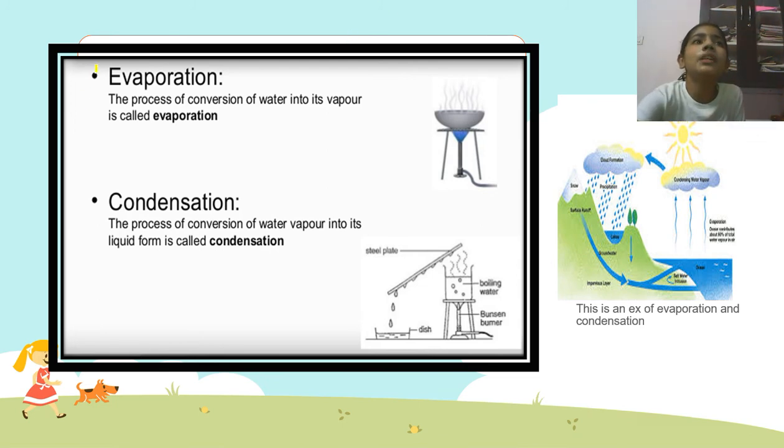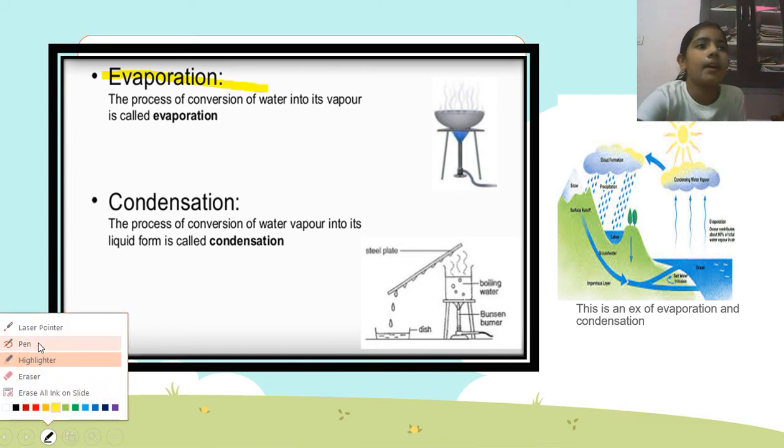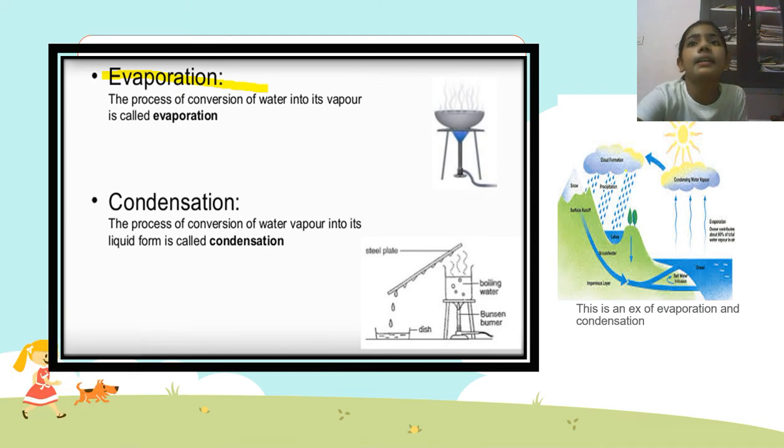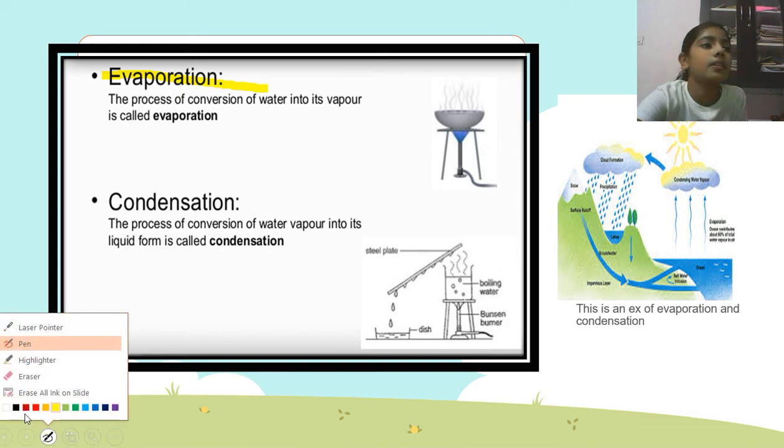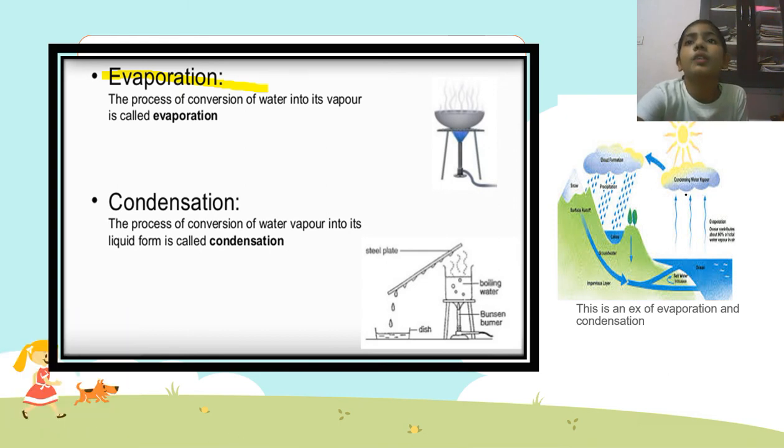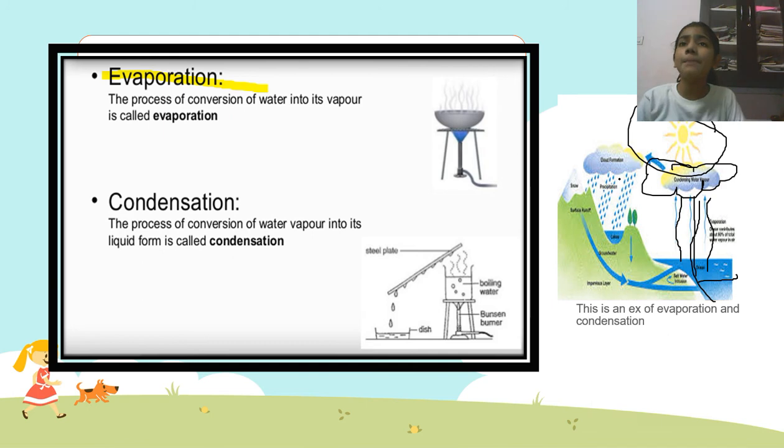So evaporation is... okay, here I'll just take my pen. Wait, guys. I'm going to take a black color pen. So guys, once again, here, can you see that because of the sun's heat, all the water in the ocean or river is getting evaporated into water vapors, and it goes up and forms the clouds you see above. And there are many bundles of clouds, and what happens?